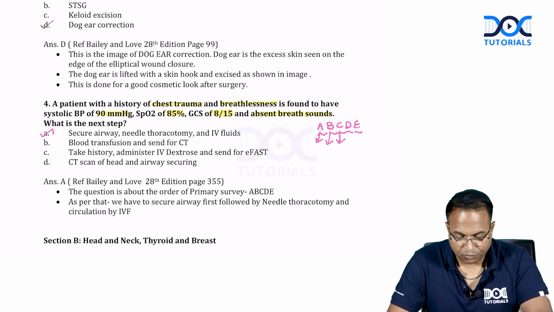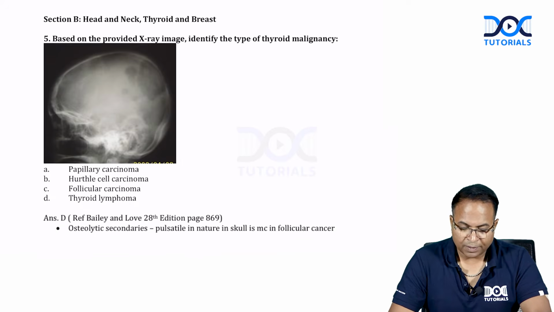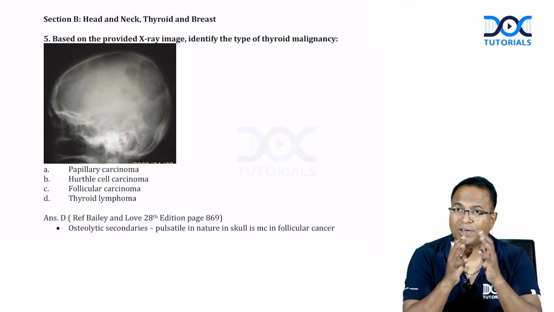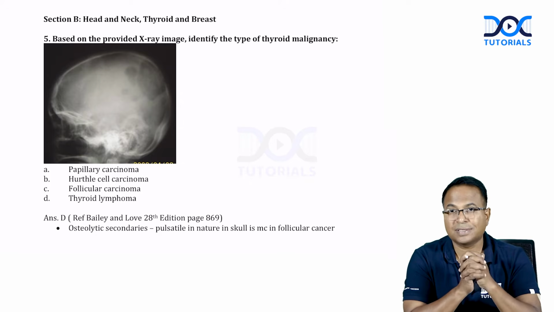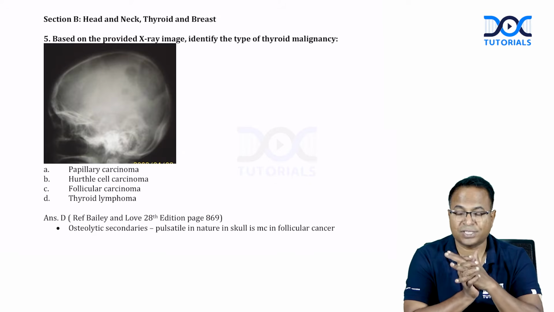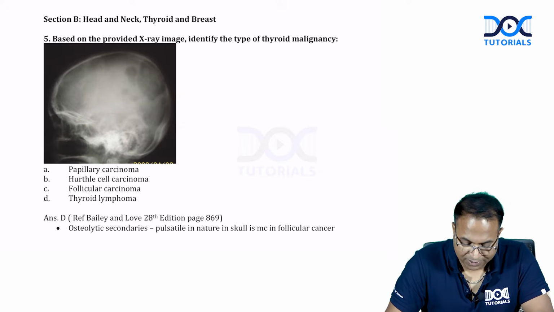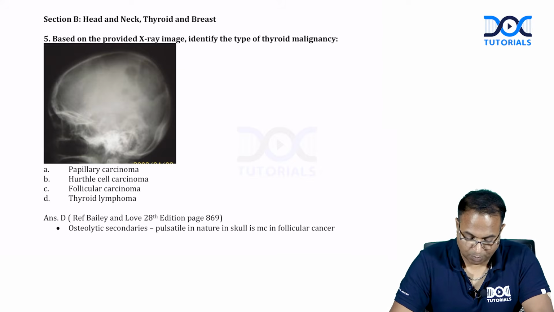So therefore, we had some 4 questions from general surgery and trauma, equally distributed. This year, the paper is equally distributed questions from various sections. So we usually discuss in our regular module in 5 sections. Same way I am discussing the topics under 5 sections. So head and neck, thyroid, breast, final year clinical case topics.